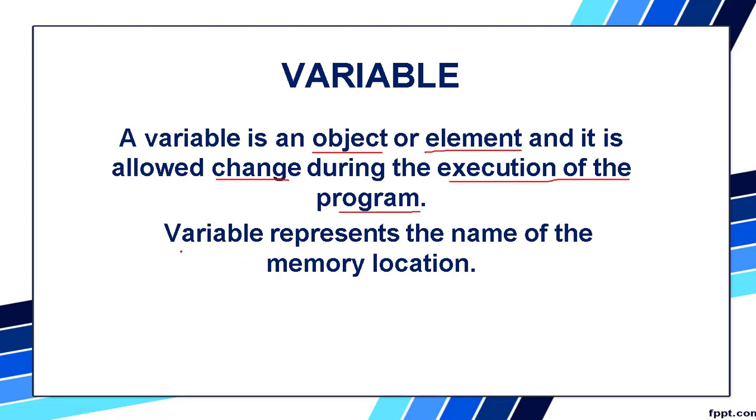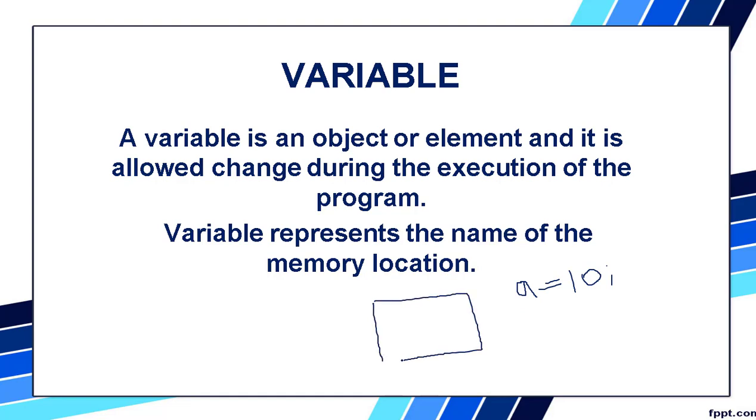So why do we need this variable? It represents the name of the memory location. Let us take an example: A is equal to 10. So the value of A is 10. So this 10 is stored in A. So A is a variable here. We have a memory location, and this 10 is stored in the memory. So 10 is stored here and this memory location will have a name, that is A. So in A what is there? In this location 10 is there.